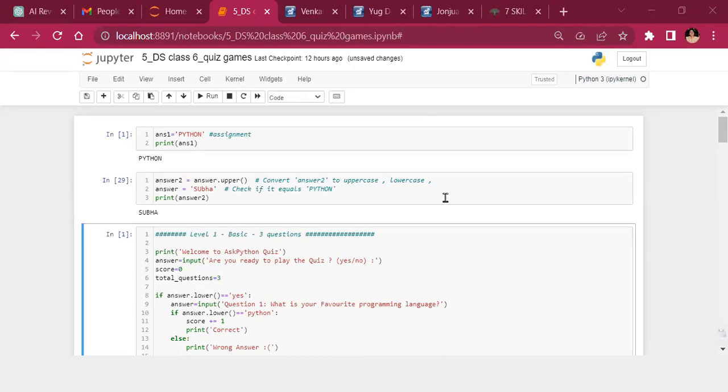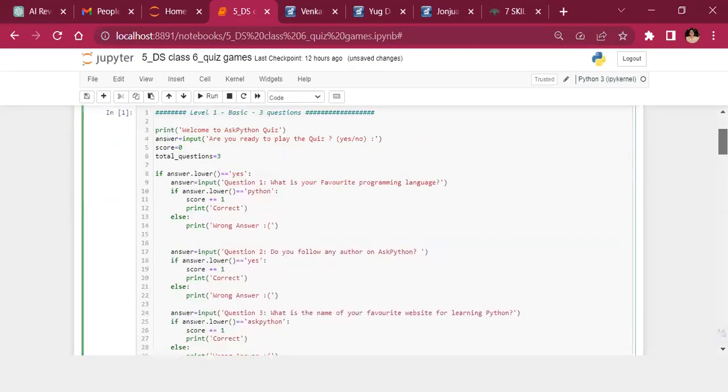Class where we're going to look at quiz games. So we've done a lot in our Python classes, and I think it's time that we started creating interactive programs. And games are often some of the most popular interactive programs, right? So let's look at playing some quiz games. All of us would have been part of some quizzes, at least in school, at any point of time.